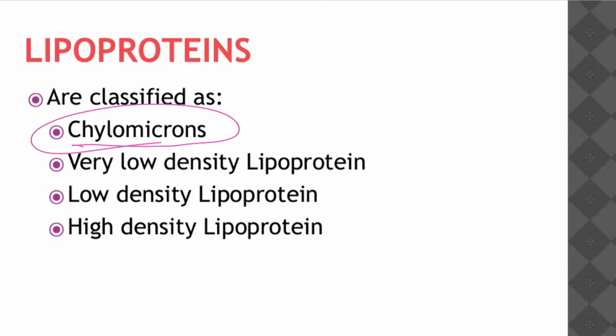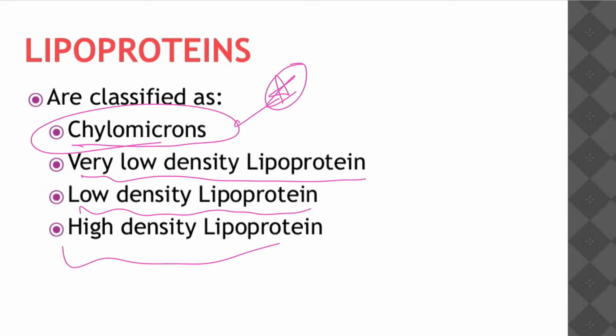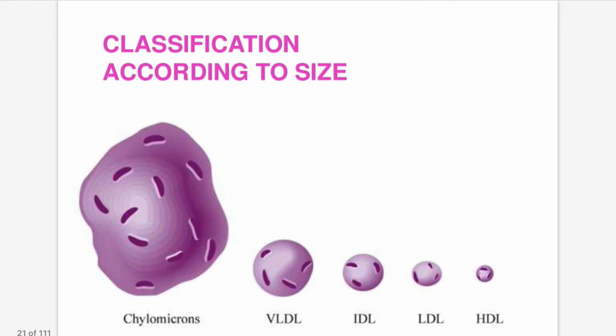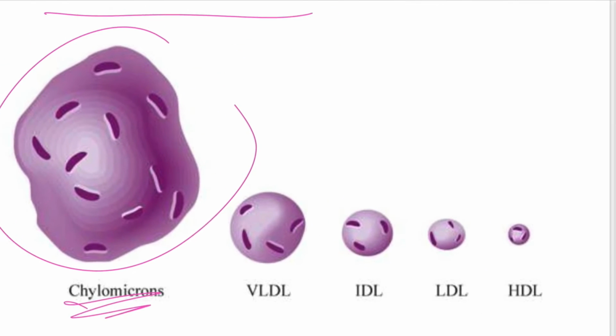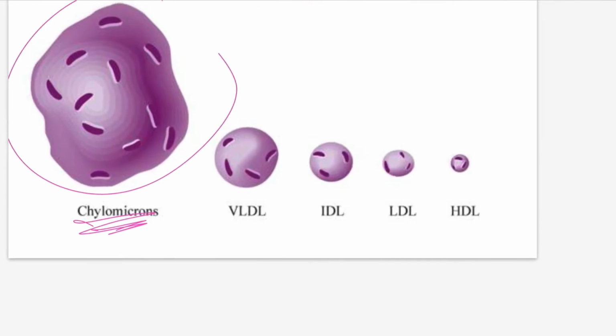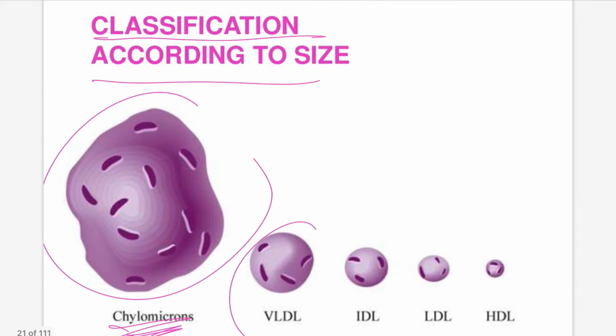Lipoproteins, the classification. Chylomicrons, as we know, are very essential molecules for transportation. So chylomicrons, very low density lipoprotein, intermediate density lipoprotein, low density lipoprotein, and high density lipoprotein. This is the classification according to size. Chylomicrons are very big, and very low density lipoproteins are next to chylomicrons in size.